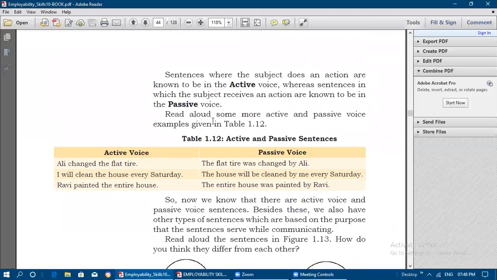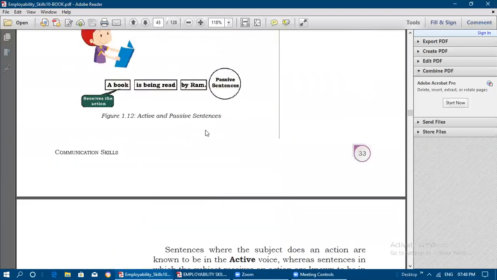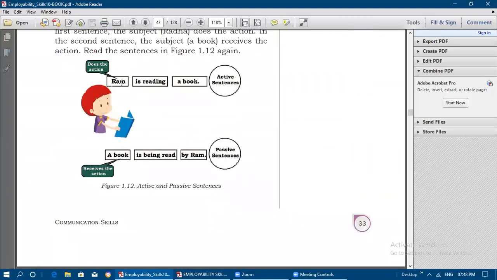So here we have seen examples. Radha is reading a book, the subject is doing the action. Ram is reading a book, the subject is doing the action, so that is active voice. And a book is being read by Ram is passive voice, because here the subject is receiving the action from Ram.